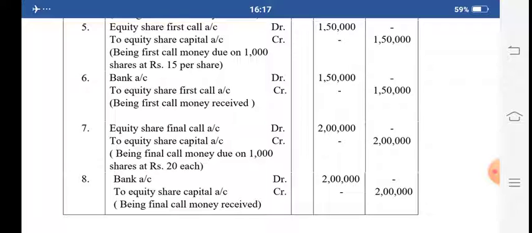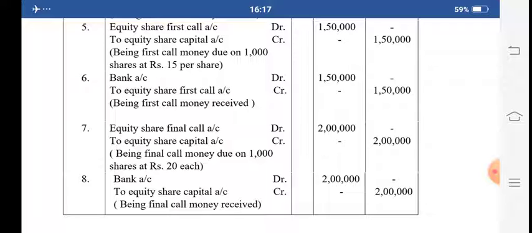Next, the last transaction: bank account debit rupees 2 lakh to equity share final call account credit rupees 2 lakh, being final call money received. Like this you pass the journal entries related to the issue of shares at par values.